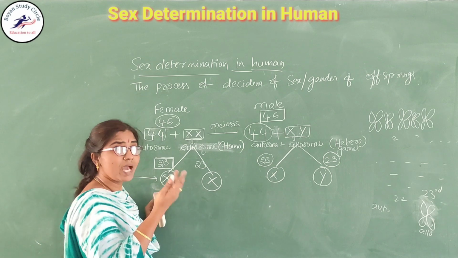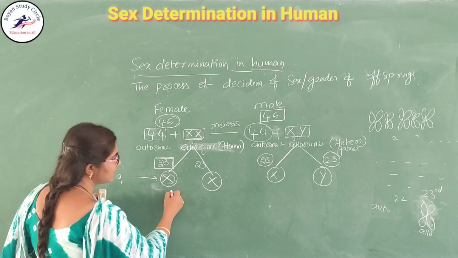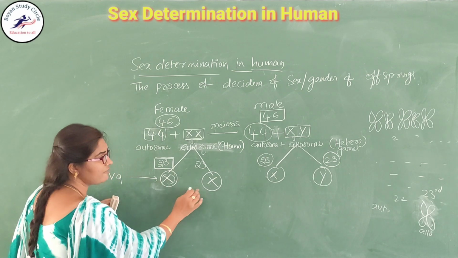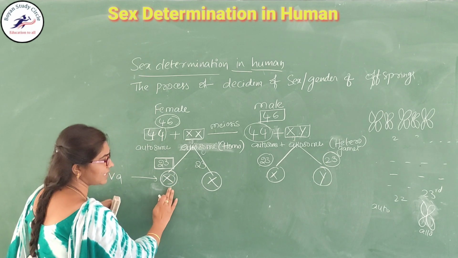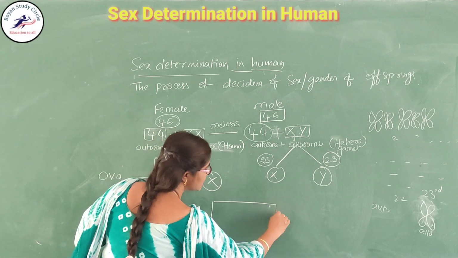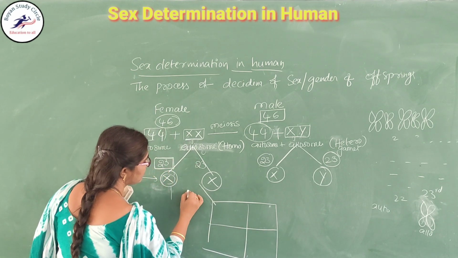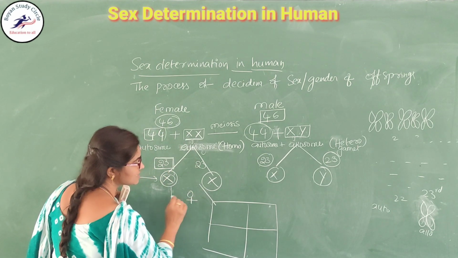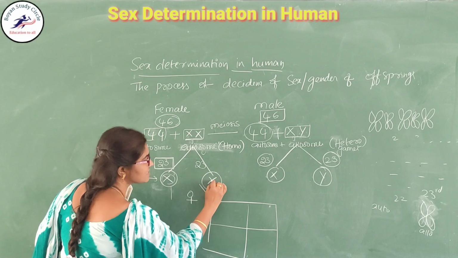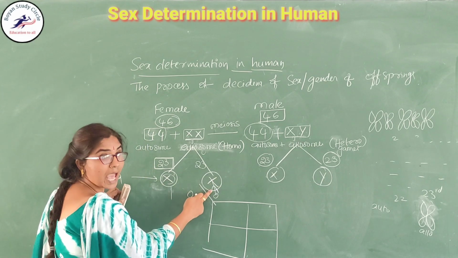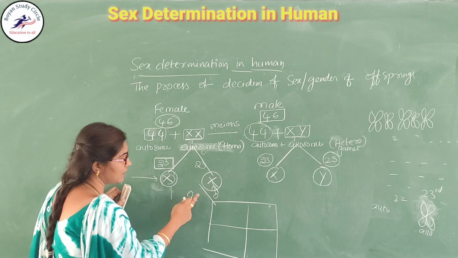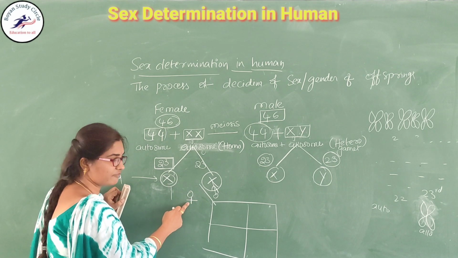Why they are shared, I will explain later. Now for the F1 fertilization, I am drawing the Punnett square here. The arrow mark indicates the male and the plus mark indicates the female.